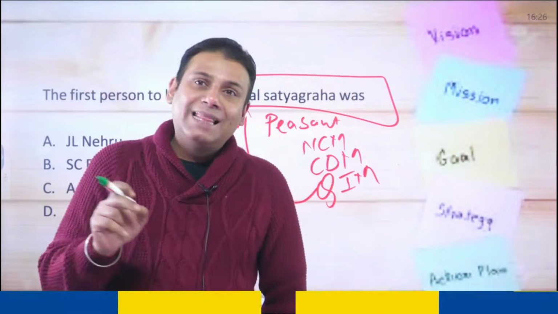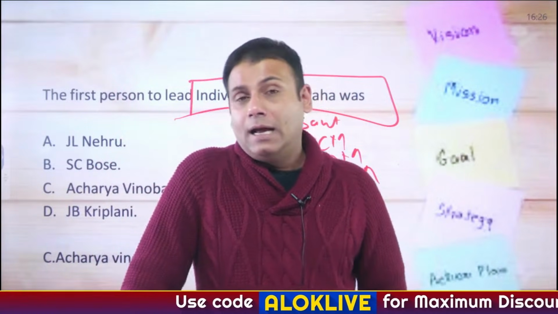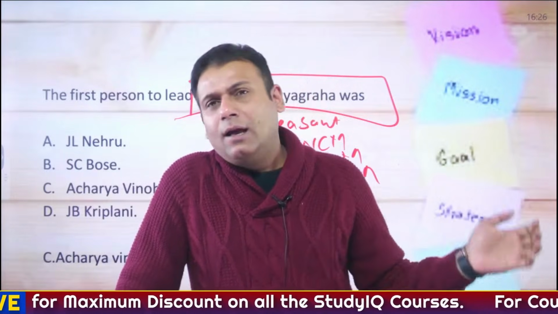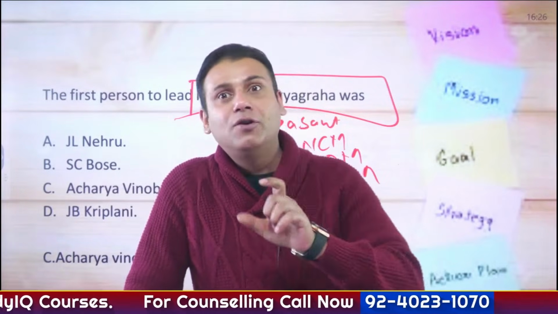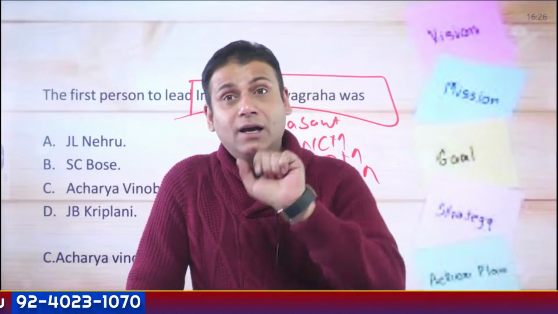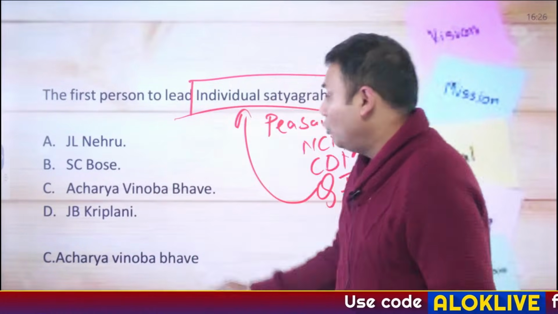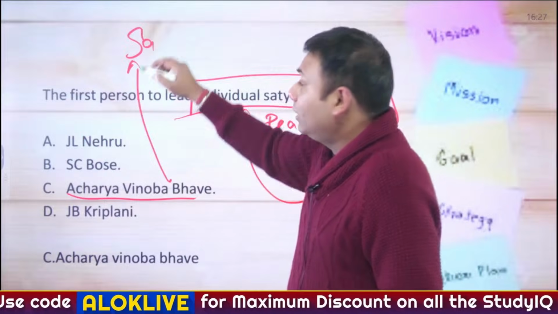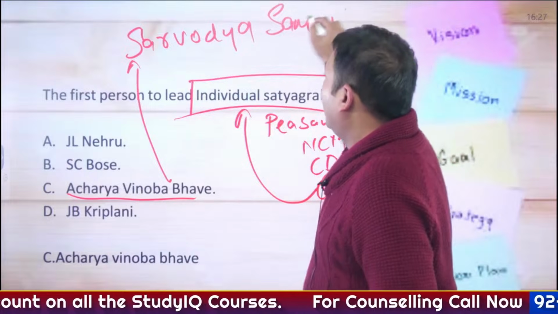Why? Because at that point of time, Britishers wanted the participation of Indians in World War II, and Indians were not at all interested in it. So Britishers had come up with the August Offer, then the Cripps Mission and so on. So M.K. Gandhi started satyagraha on an individual basis, and he personally chose the satyagrahis. The first satyagrahi chosen was Acharya Vinoba Bhave. He had also started Sarvodaya Samaj.